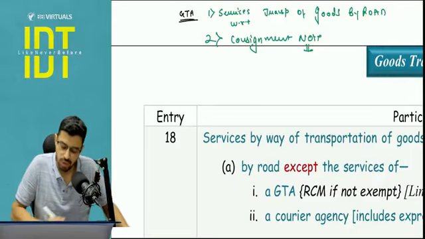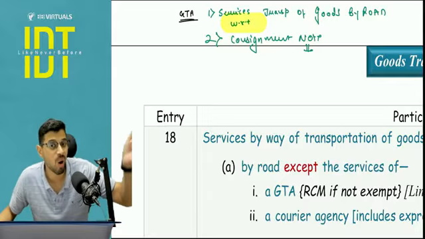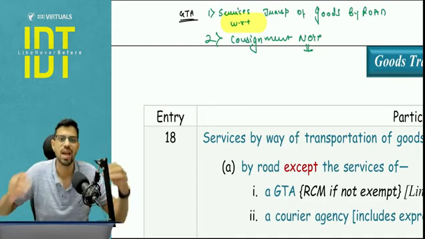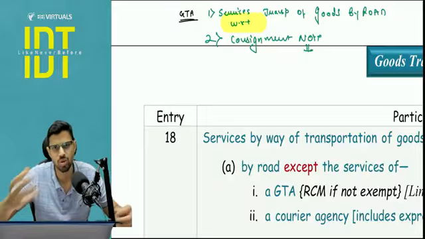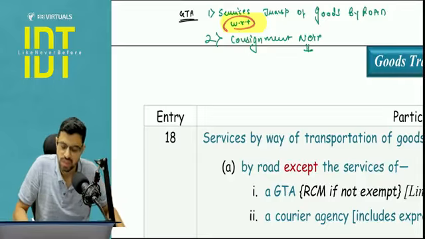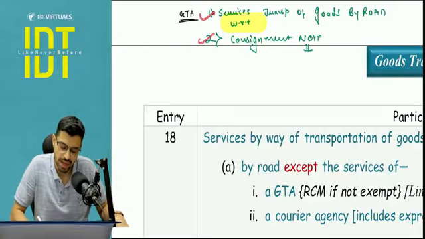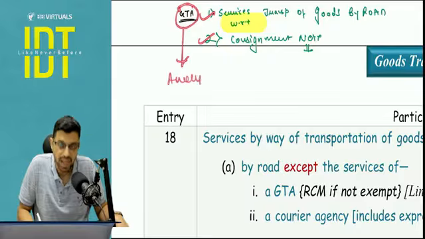Now, second point to be noted: I have used the words services with respect to transportation of goods by road. I have not used the words service of transportation of goods by road. So the GTA can provide services more than just the transportation part, for example insurance, loading, storage, warehousing. It is part and parcel of the GTA service, because the words used are with respect to. Is this clear? So once these two conditions are satisfied, the person becomes a GTA, and then you apply the analysis of GTA.